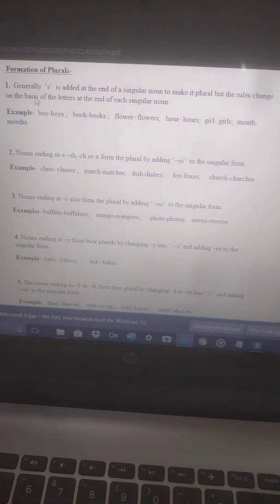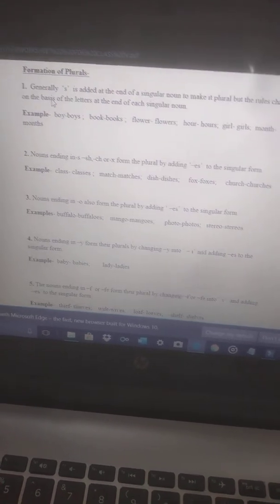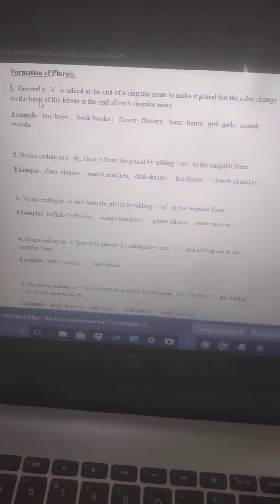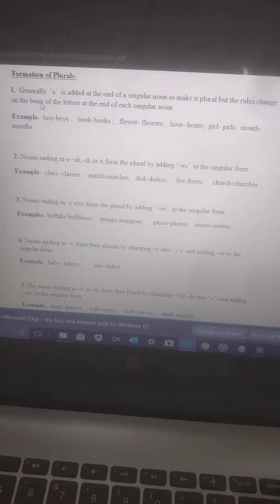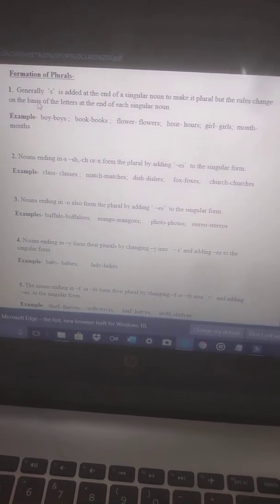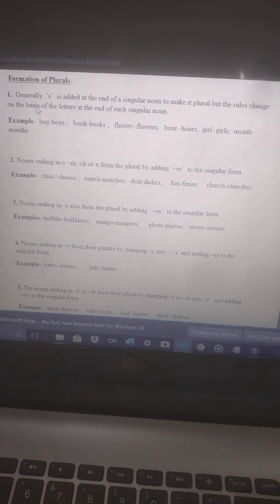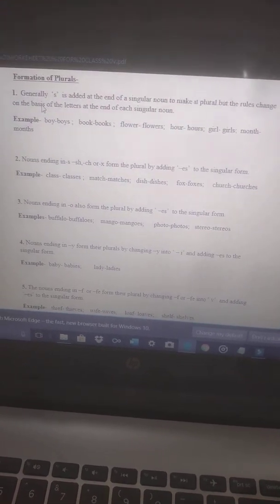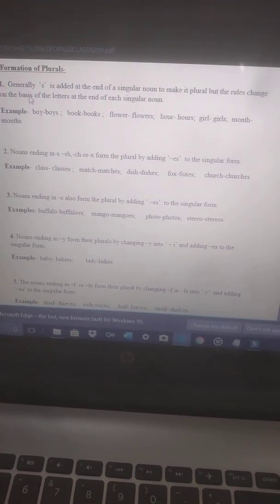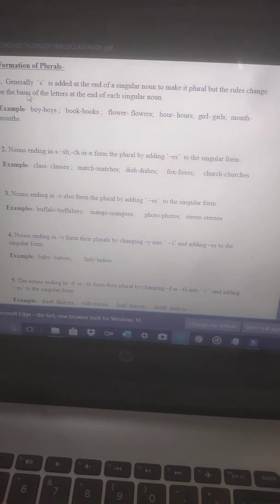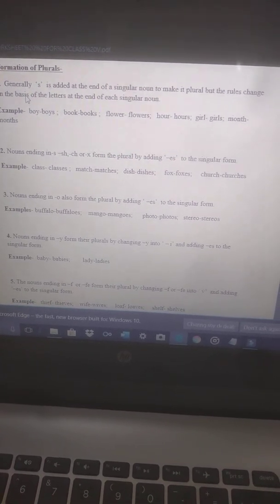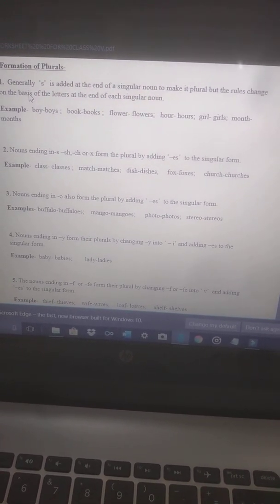For example, class is a common noun ending with s, and to make its plural we will be adding es. The plural of class will be classes. The plural of match will be matches. The plural of dish will be dishes. The plural of fox will be foxes. The plural of church will be churches.